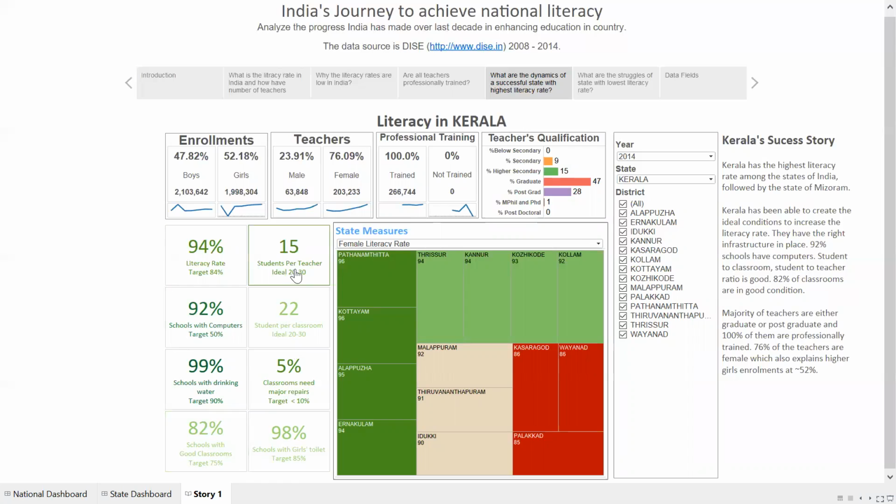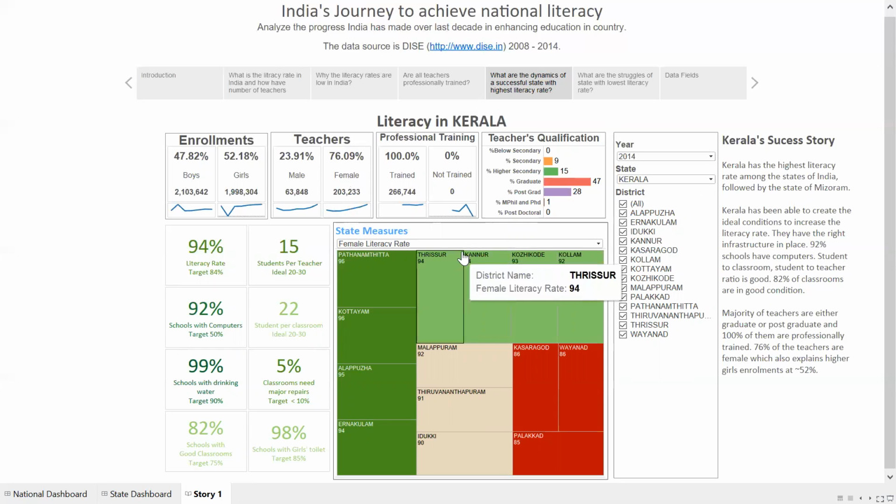Apart from the national level KPIs, we also have some additional KPIs. For example, student to teacher ratio or number of students in a classroom, which also has either a targeted range or a percentage target. We also have additional KPIs such as number of enrolled teachers and the split between multiple categories. For example, I can see what percentage of teachers are male and what percentage are female. Below is a trend line over a period of time to see whether the trend is declining or increasing. We also have teachers' qualification. We can see that in Kerala, most of the teachers are graduates.